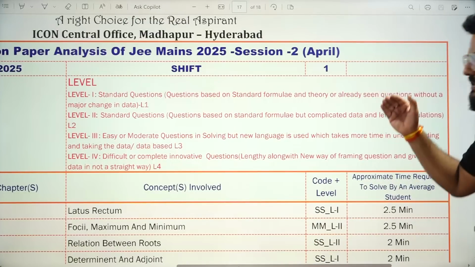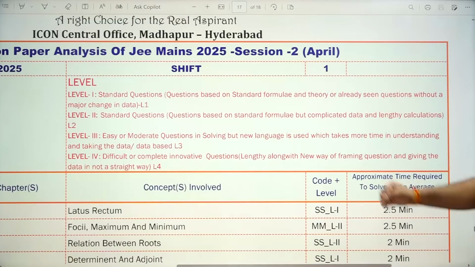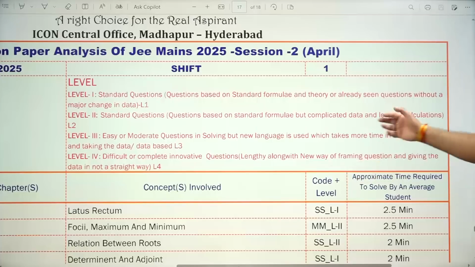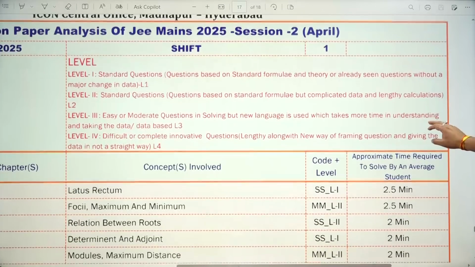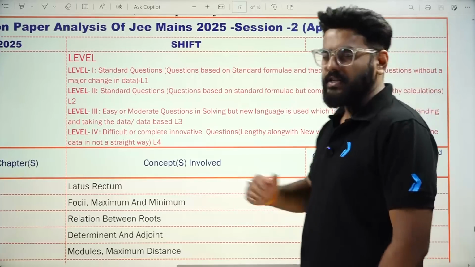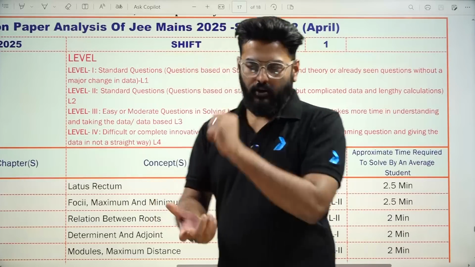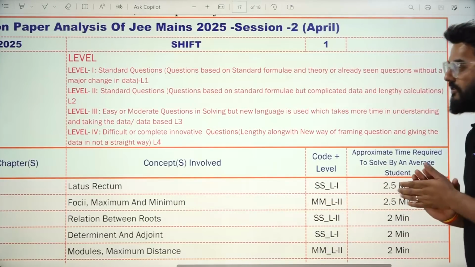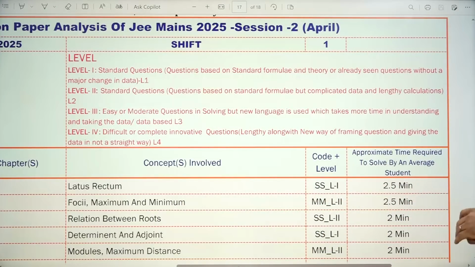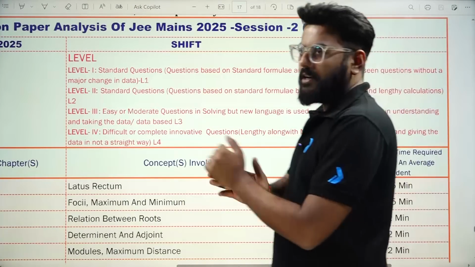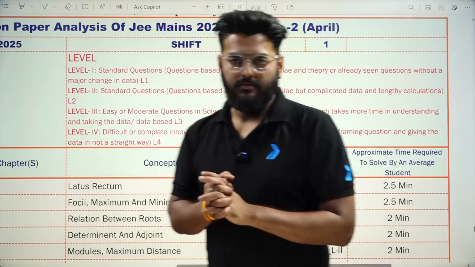So obviously much higher than level 2. Moderate questions in solving, but new language is used which takes more time in understanding. So obviously the language has been tweaked for you to take more time. And level 4 obviously is the difficult portion, and it's a completely innovative question, or it's a very lengthy question, right?